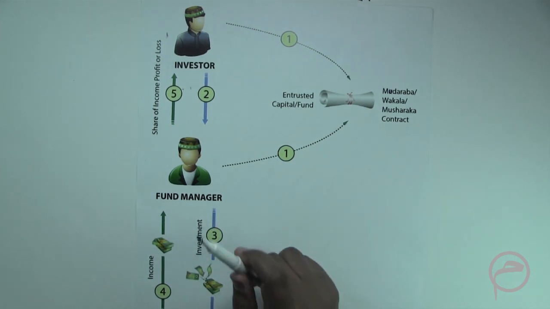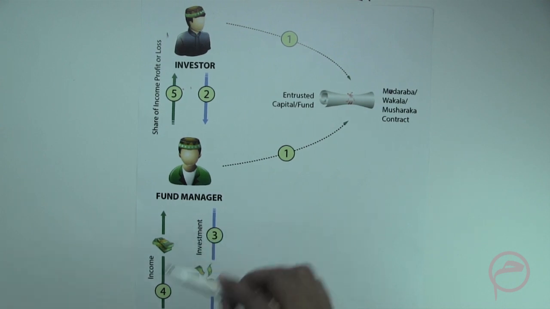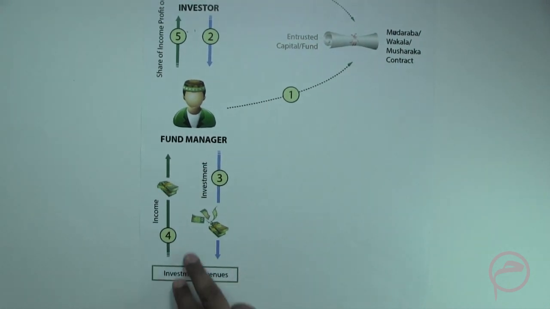But the main striking feature of a Mudaraba fund is that the Mudarib will not be given a fixed fee. The Mudarib would be given a fee from the profits generated and the returns which come from the business.